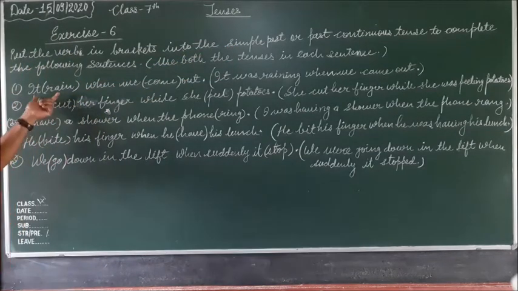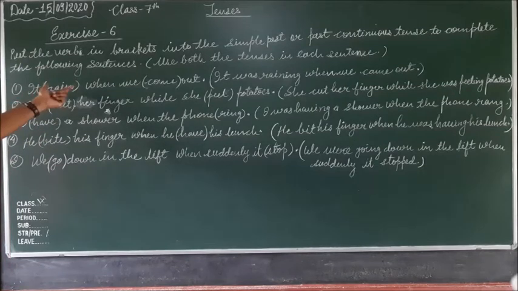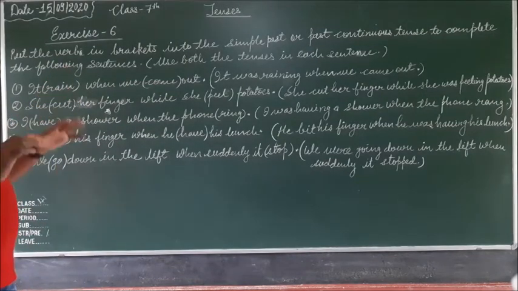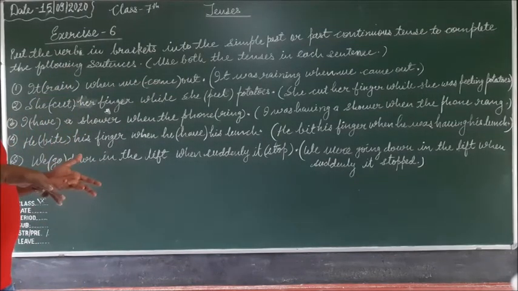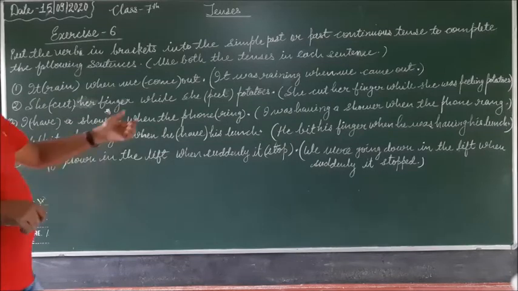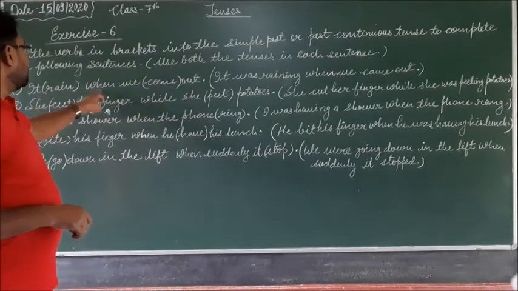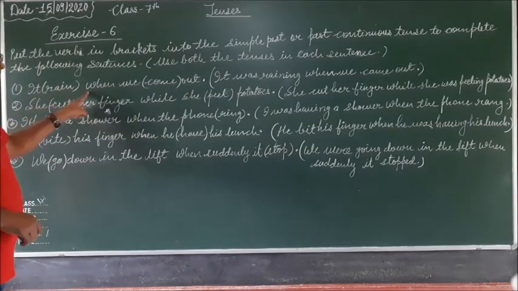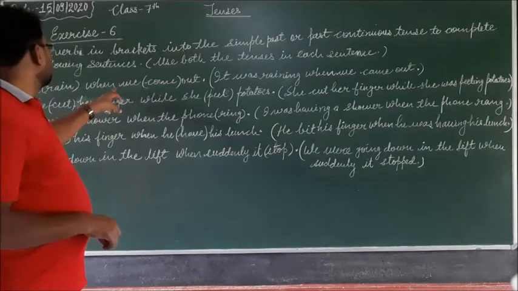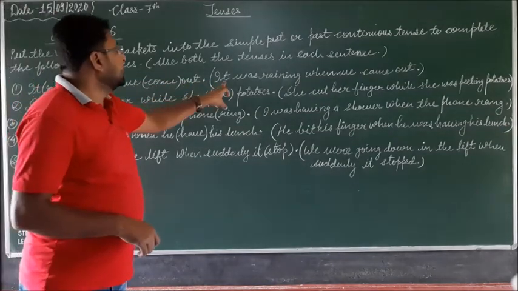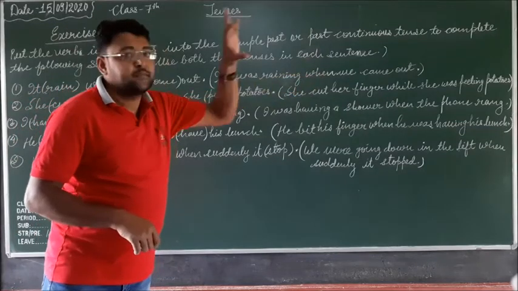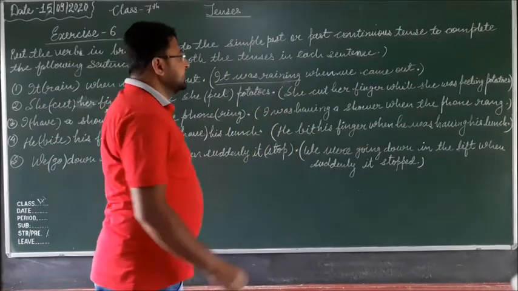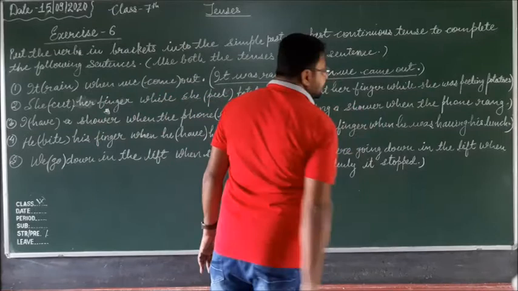The sentence given is: it rained when we come out. We have to use simple past as well as past continuous tense. So the sentence will be: it was raining when we came out. It was raining is the past continuous tense, and when we came out is the simple past.